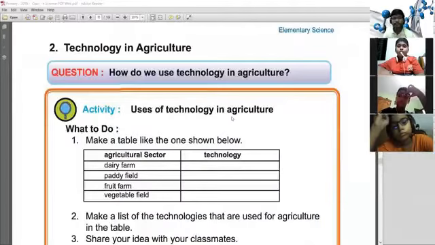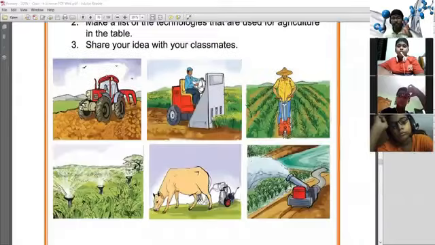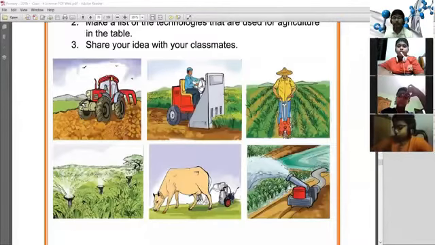Technology in agriculture. Technology is used in agriculture. There are 6 pictures in your books. In the first one, you see that there is a tractor. In the ancient period, people used a spade to cultivate their land. Then they used cows or other animals to cultivate their land.